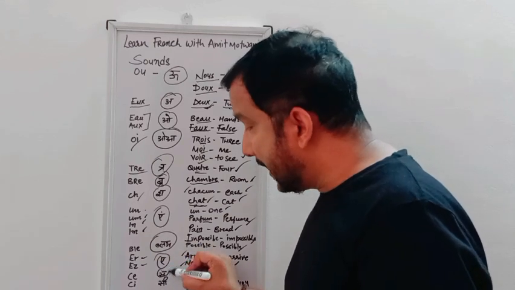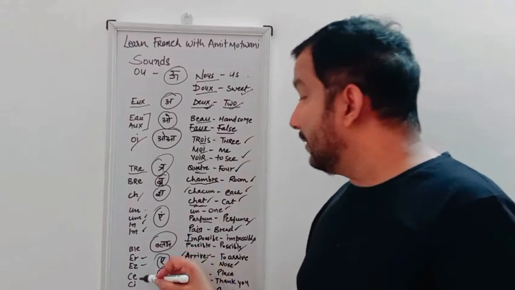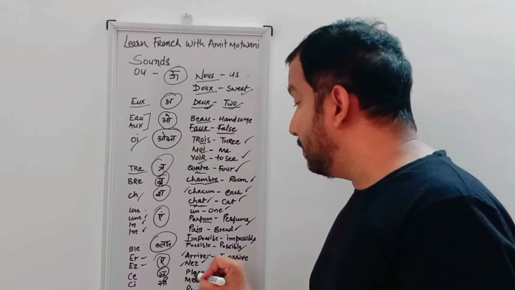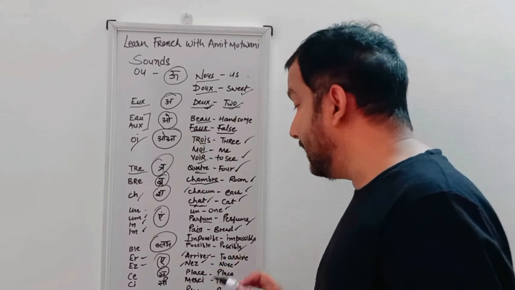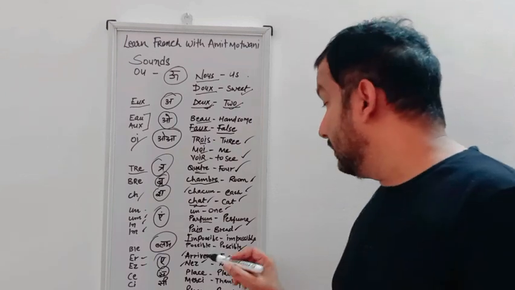The next sound is "s". C-E, we can read it as "s" in French. We are using it in place, P-L-A-C-E, place. In English we say place, and in French we say place.